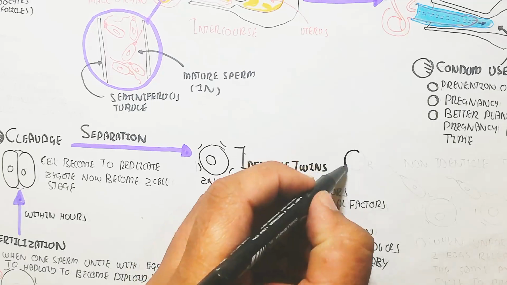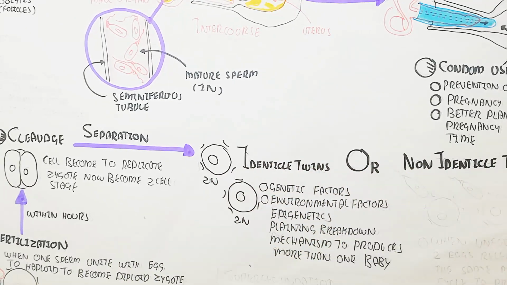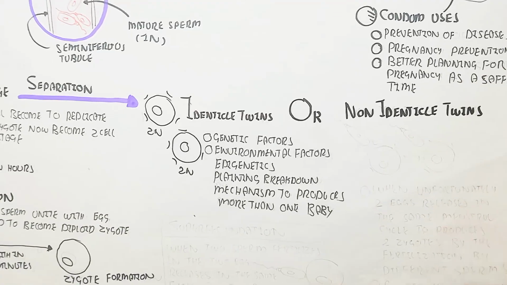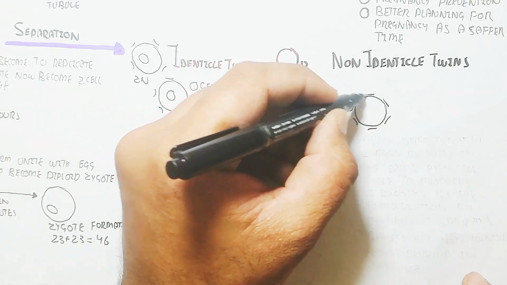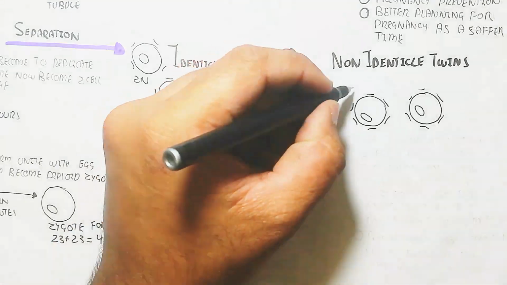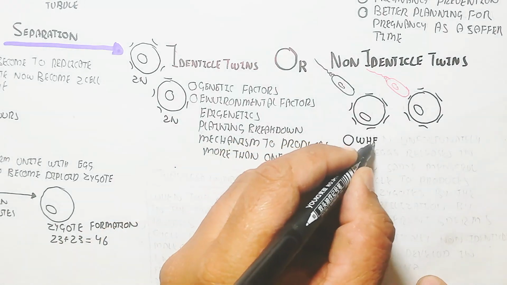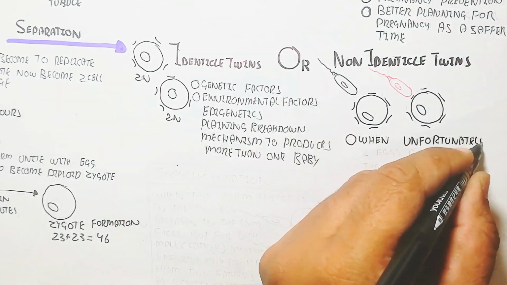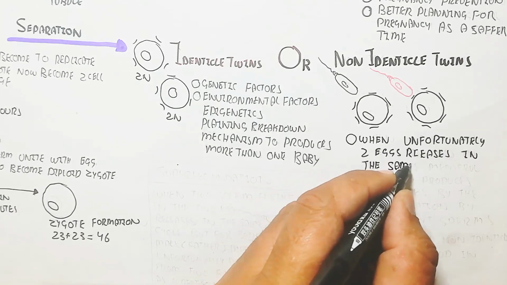Identical twins are always both female or both male, while non-identical twins form when two eggs are released in the same menstrual cycle to produce two zygotes. So the two zygotes are genetically different, and the two sperm are also genetically different, but the same ejaculation can fertilize both eggs in the same menstrual cycle.